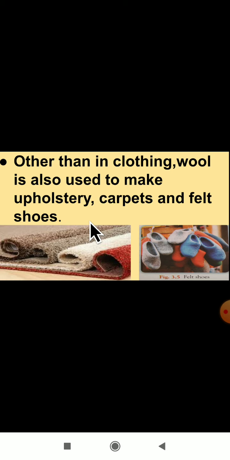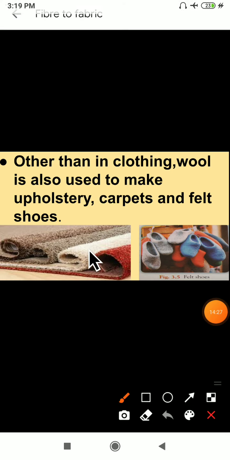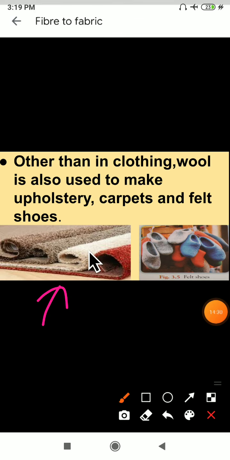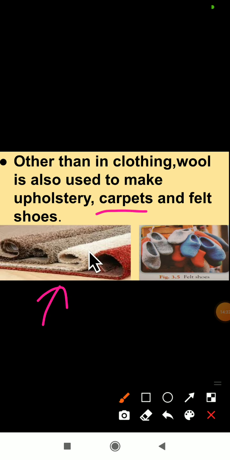Again, where is it used? In clothes. Again, what are the uses of this wool? Then it is used in carpets. Can you see the picture of the carpet here? Where is it used? In carpets also. Again in felt shoes. Have you seen this kind of shoes? Even in this they are using wool here.